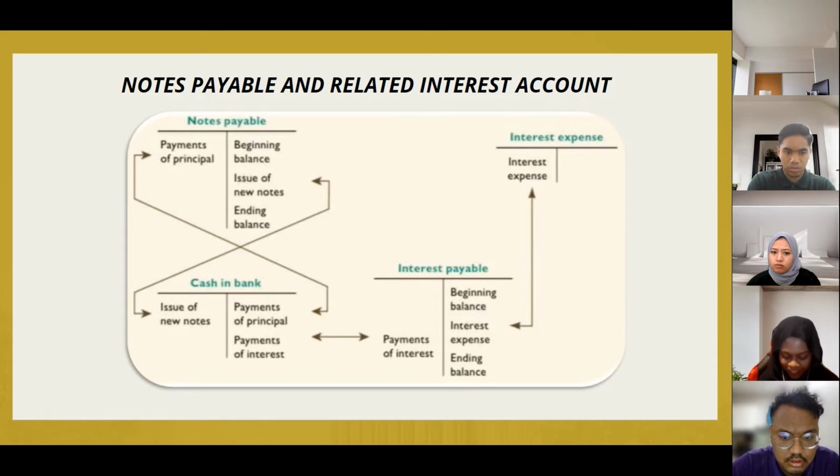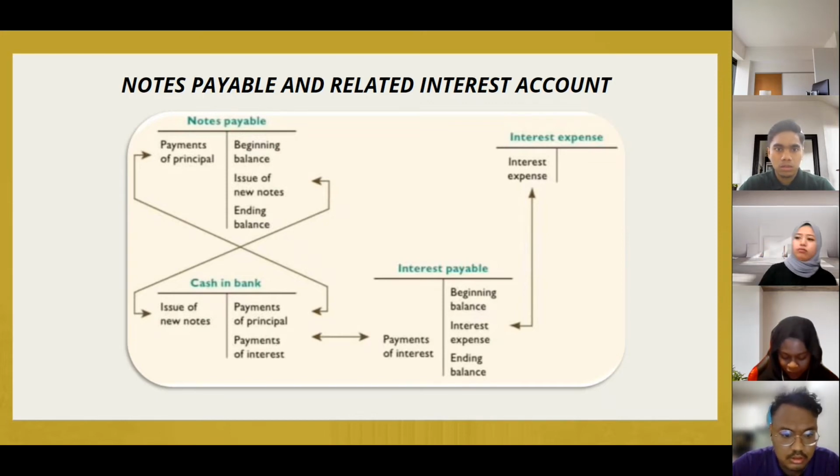So the interest expense is recorded when it becomes due and after being paid. And if it is already due and we are still not able to pay, it will become interest payable. And then when we want to borrow money, we debit cash and credit notes payable. And at a certain point, when we make payment, we credit cash and debit notes payable. And next, we debit interest expense and credit interest payable to accrue the interest.